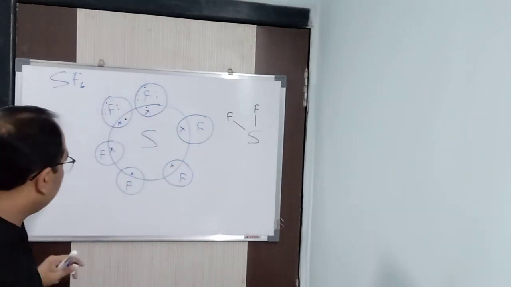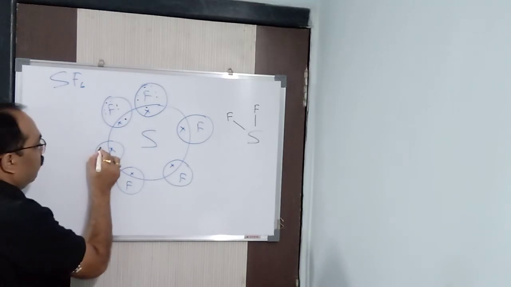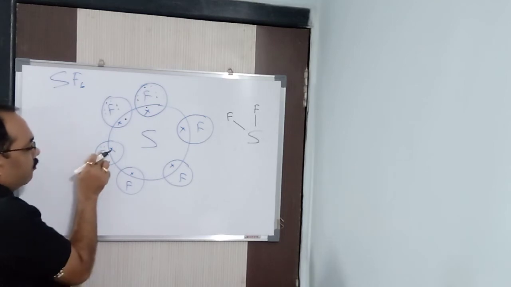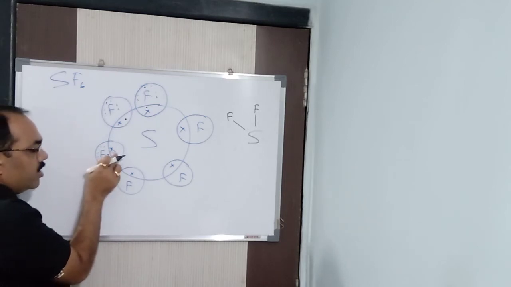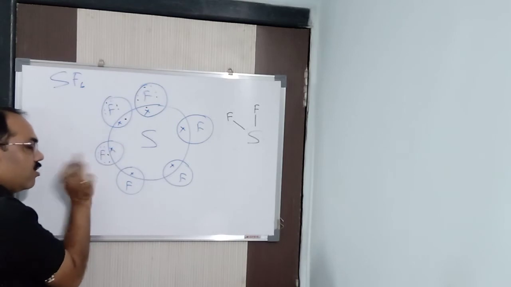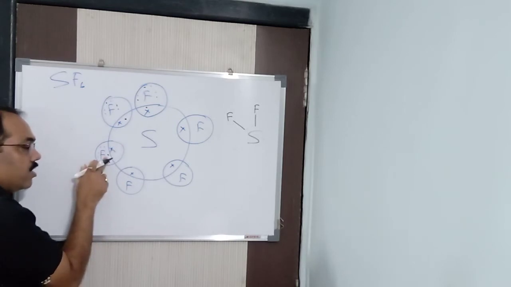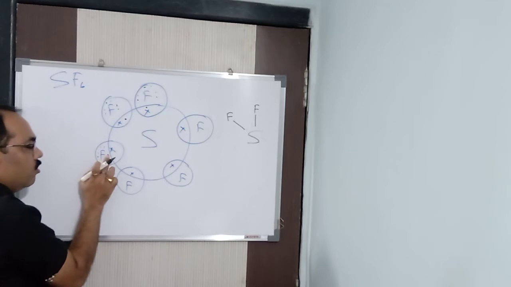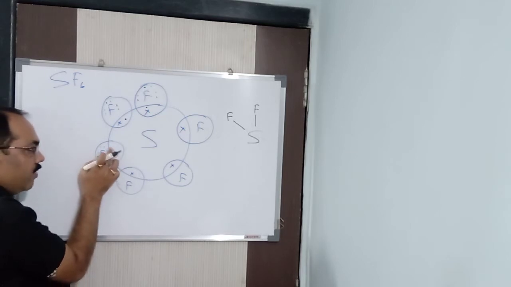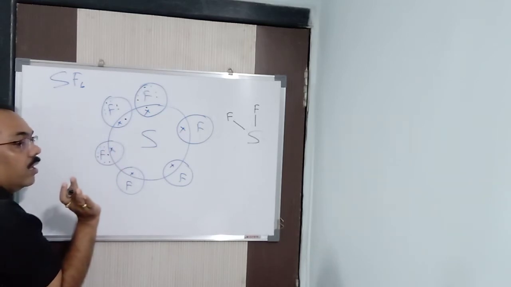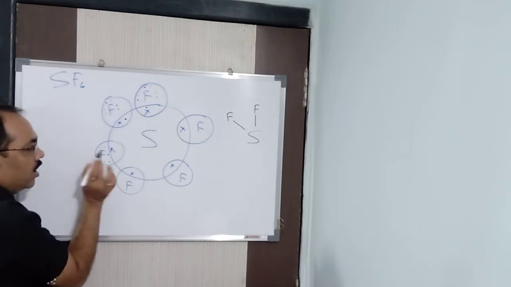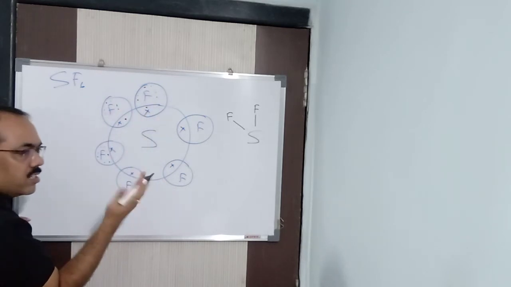Now you see what happens. For fluorine, 1, 2, 3, 4, 5, 6 and the 7th will be inside it. So fluorine does not share its electron with sulfur, but sulfur shares its electron with fluorine. Look here, the electron is within the fluorine atom only. I have not done it here in other cases. So fluorine is not sharing with sulfur, but sulfur is sharing this electron with fluorine. As a result, fluorine becomes 8, 7 dots and 1 cross, and sulfur was already 8. It does not require any more electrons.